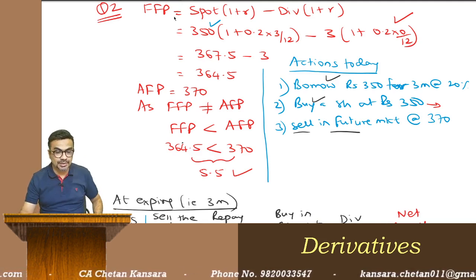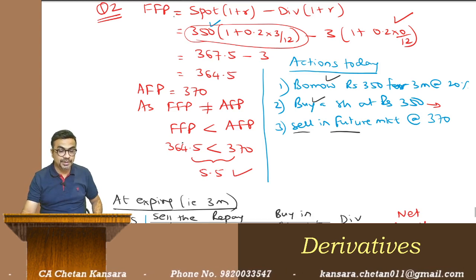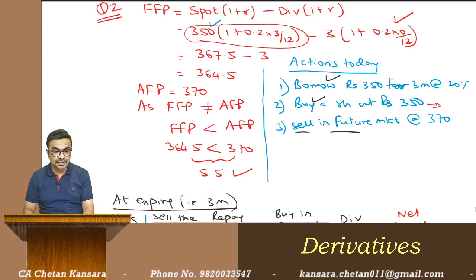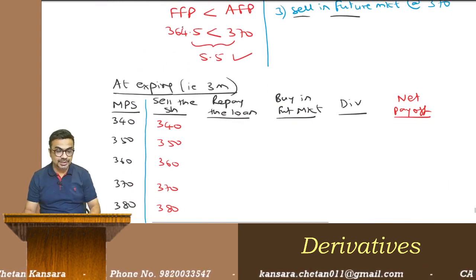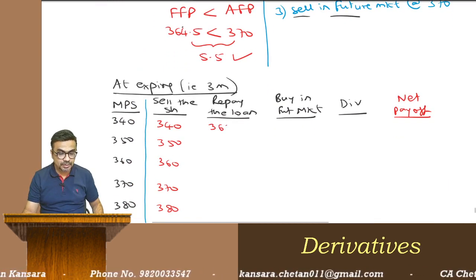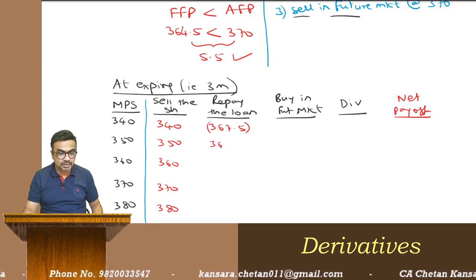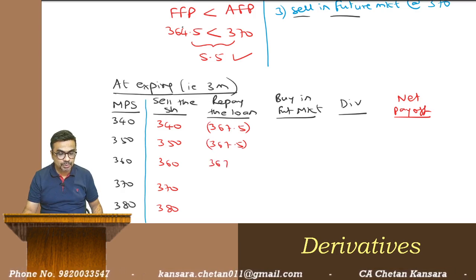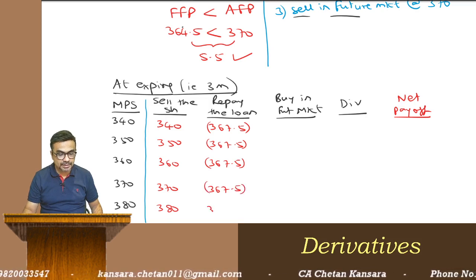See, we have done this calculation. Similar calculation you have done here, no? So it is 367.5. So 350 plus interest for 3 months, 367.5. You are going to repay in the bracket. In the bracket, it's a loan repayment, so cash outflow in the bracket.